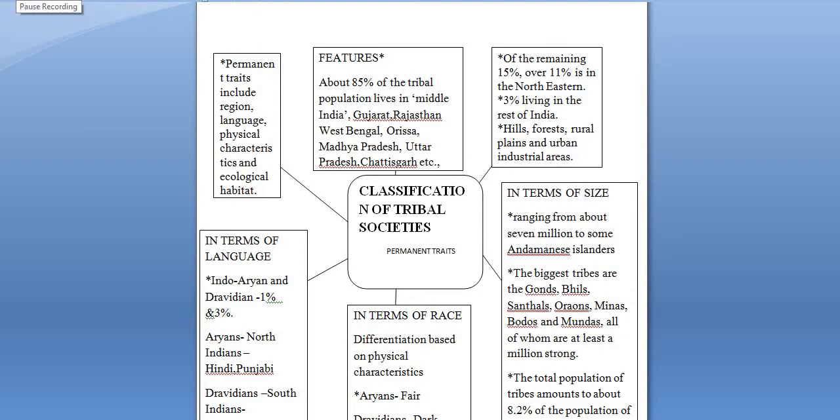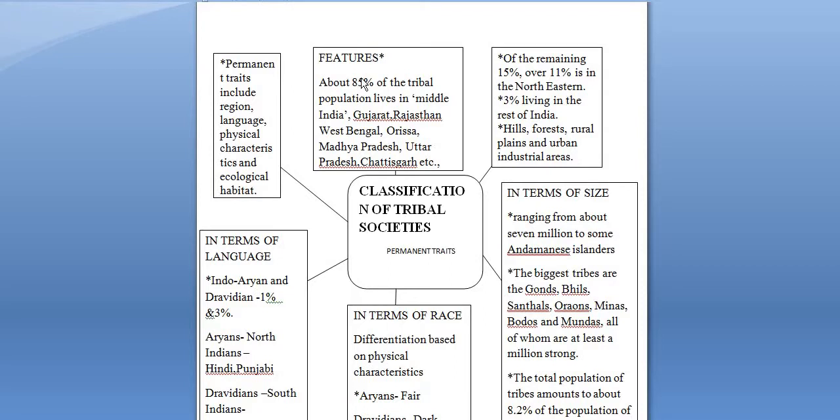Now we'll be talking about the second topic, classification of tribal communities. When we classify the tribal communities, we can classify them into permanent traits and acquired traits. First, we are going to talk about the permanent traits. The permanent traits include region, language, physical characteristics, and ecological habits.